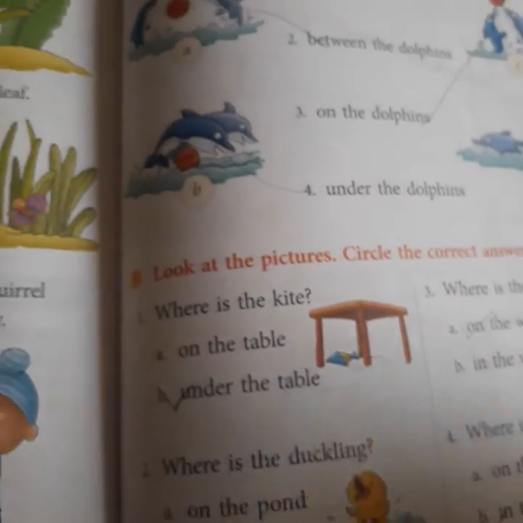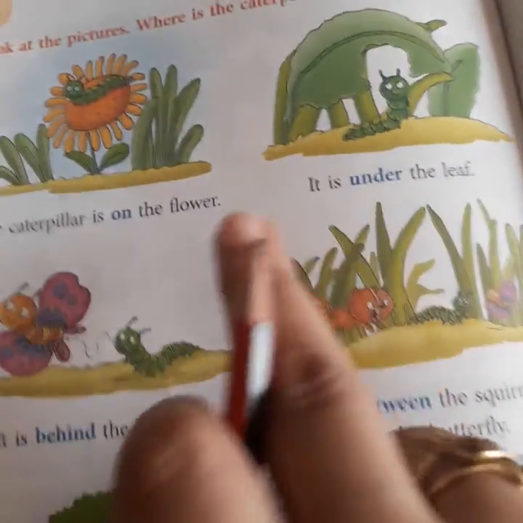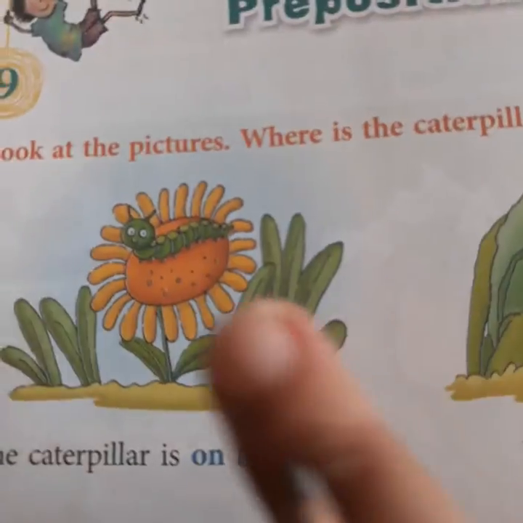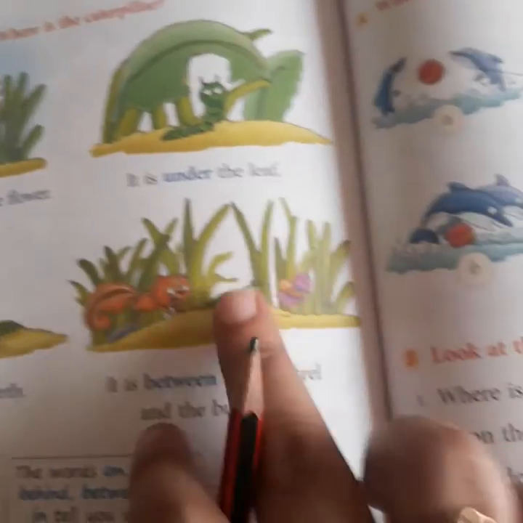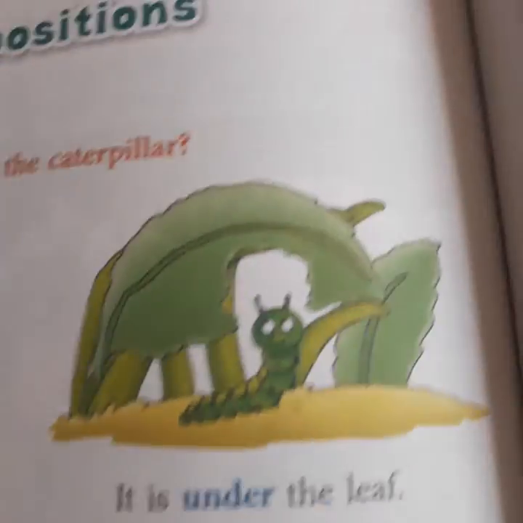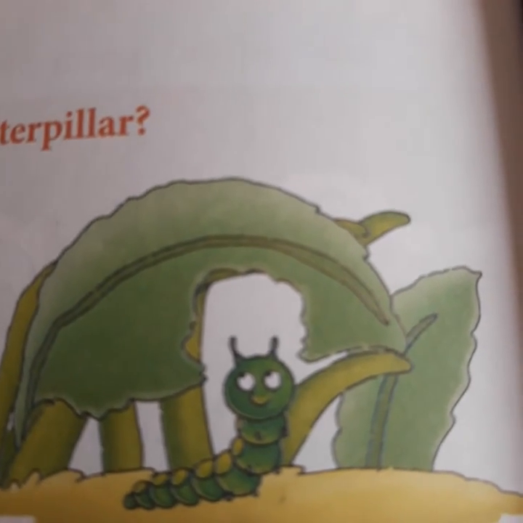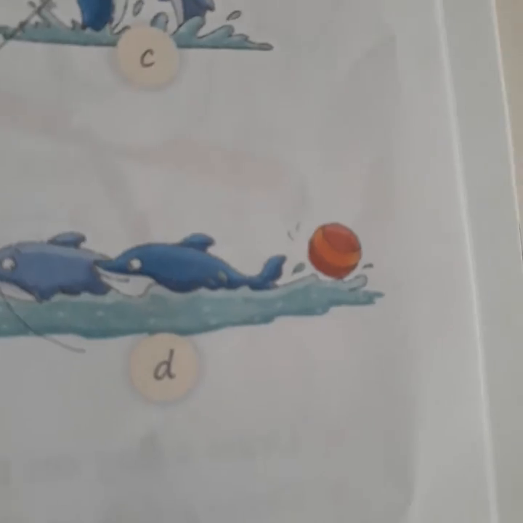So this is one exercise which you will do. You have to go through these pictures and speak the sentences yourself. Look at all these pictures. Don't read out the sentences. Look at all these pictures given over here in these two pages and then speak the sentences by yourself. For example, looking at this picture, you can say the caterpillar is under the leaf. Right? Looking at this picture, you can say the ball is behind the dolphins. Right? Try to speak up the